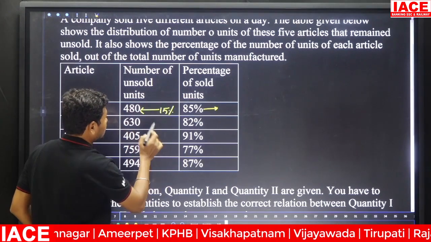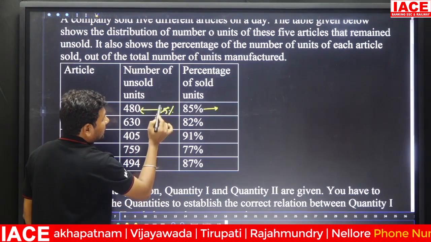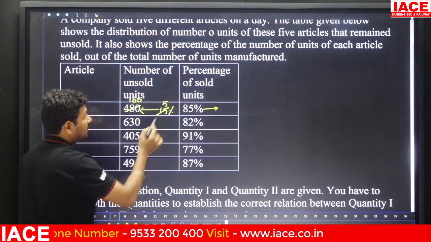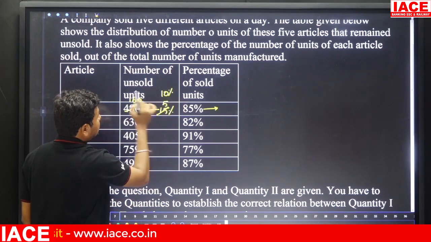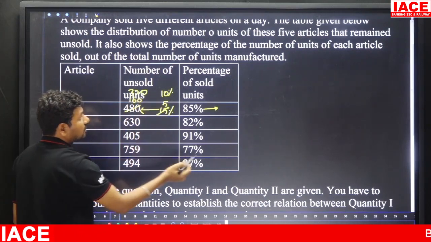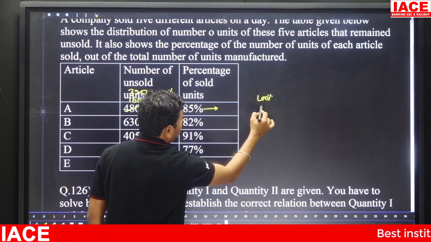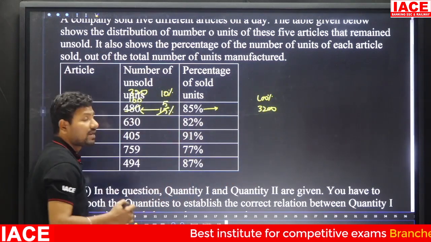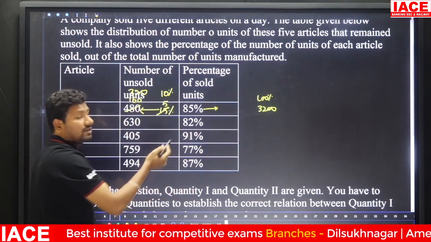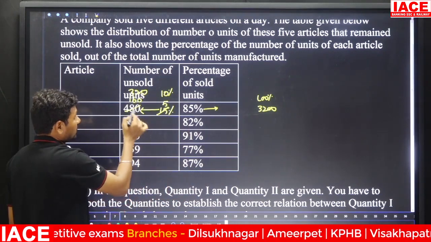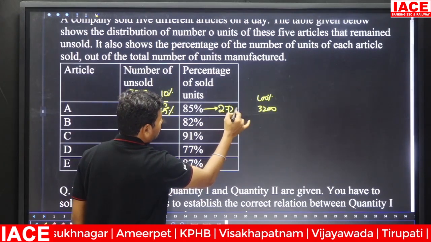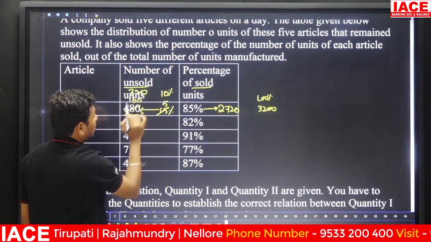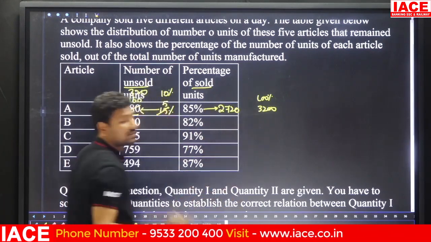Then total units: 15% is equal to 480, then 3 5s and 3 160s, so 5% is equal to 160, 10% is equal to 320, and 10% equal to 320 means 100% is equal to how much? 3200. From 3200, 480 will be removed, you will get the 85% value. Then from 3200, 400 will be removed, you will get 2800. From 2800, an extra 80 will be removed, you will get 2720. This 2720 belongs to the sold value and 480 belongs to the unsold value. 480 plus 2720, the total value is 3200.